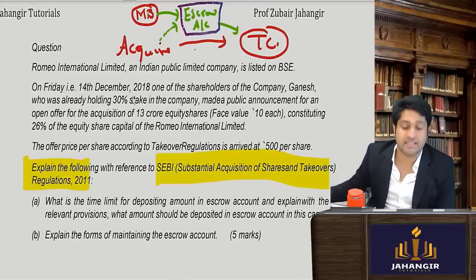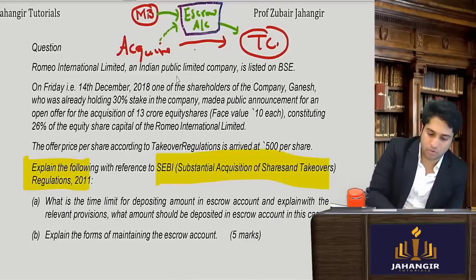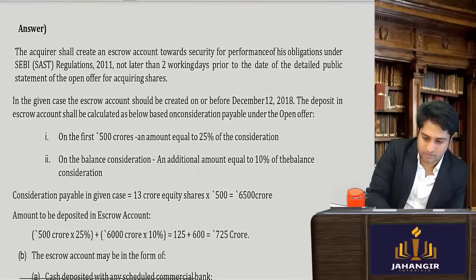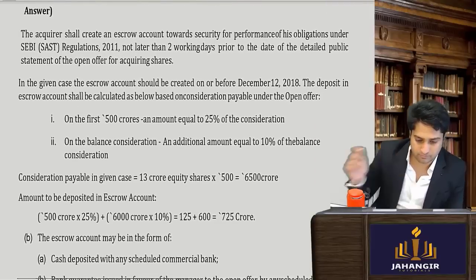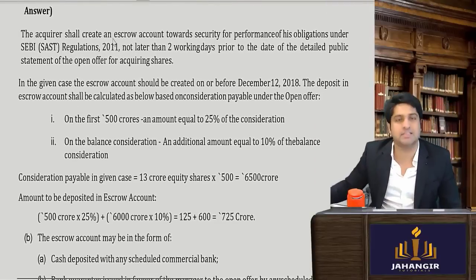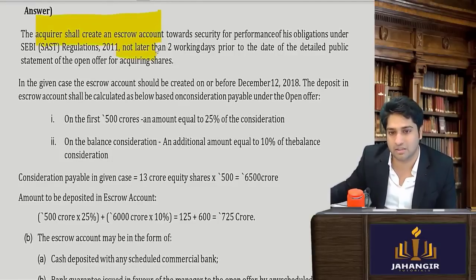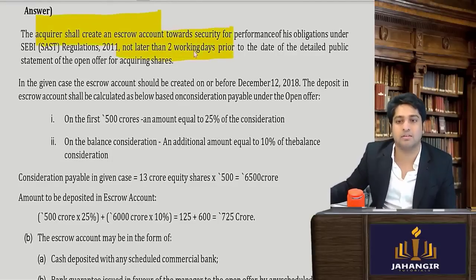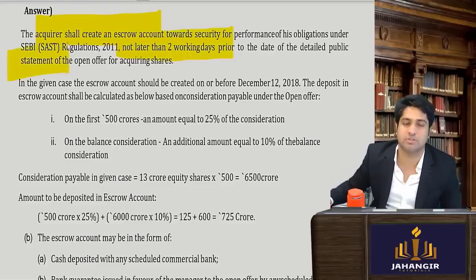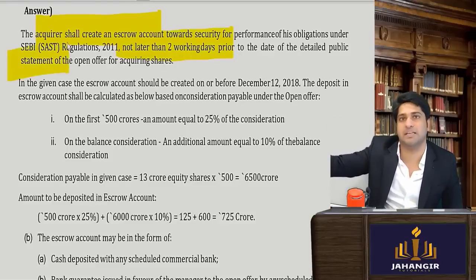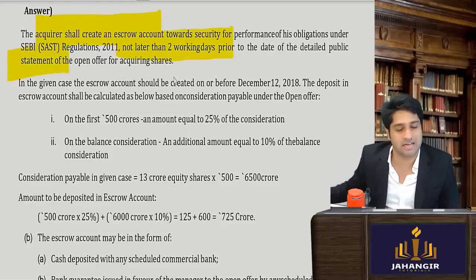Yes. Now let's see how much the quantum is, so first we have to look at the law. It says, first, this is again a legal sum. Once you know the law then it's very simple. So the acquirer must create an escrow account not later than 2 working days prior to the detailed public announcement. So before he gives the detailed public announcement he has to set up an escrow account.